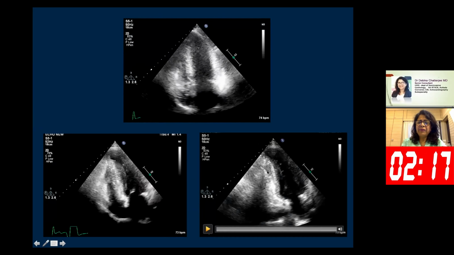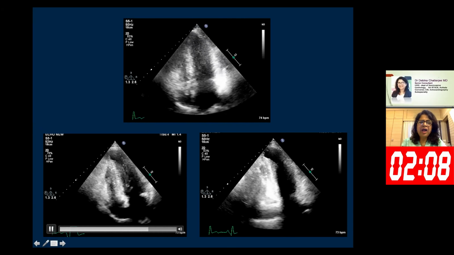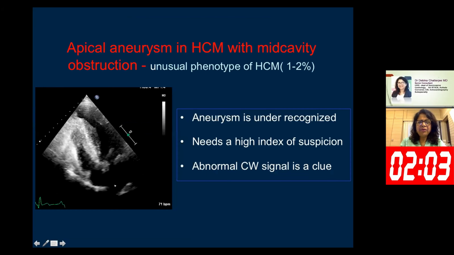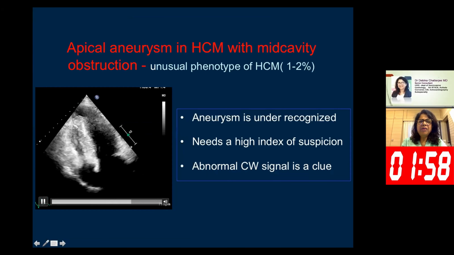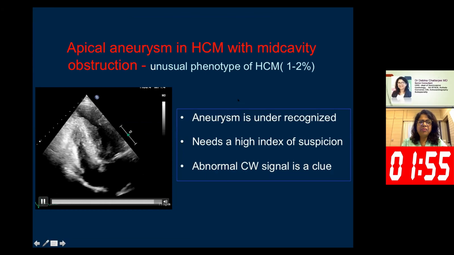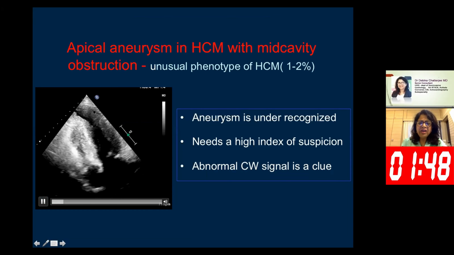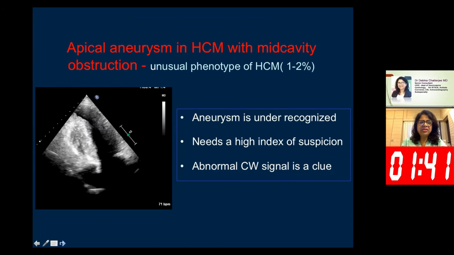The presence of hypertrophy in the apex, I think, misguided me, and I didn't tilt my probe, so I had missed it. So this is a variety of hypertrophic cardiomyopathy with mid-cavity obstruction and apical aneurysm, which is a very unusual phenotype, occurring only in 1 to 2% of the cases. This apical aneurysm is under-recognized. It needs a high index of suspicion, and the abnormal CW signal is a clue to the concealed aneurysm.